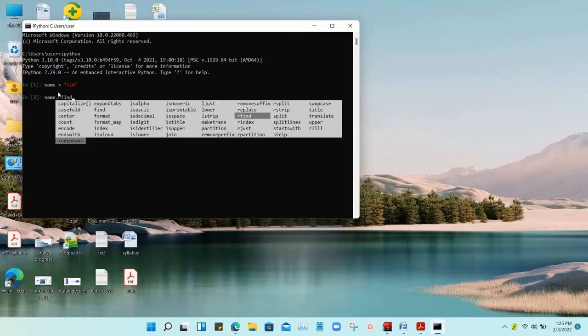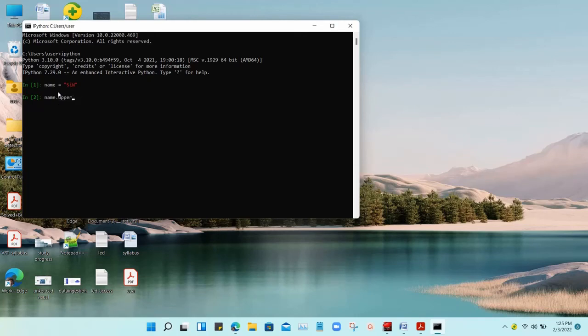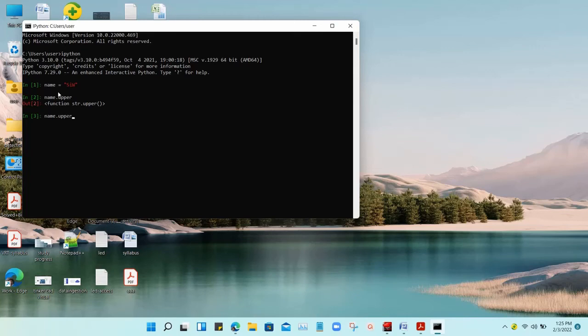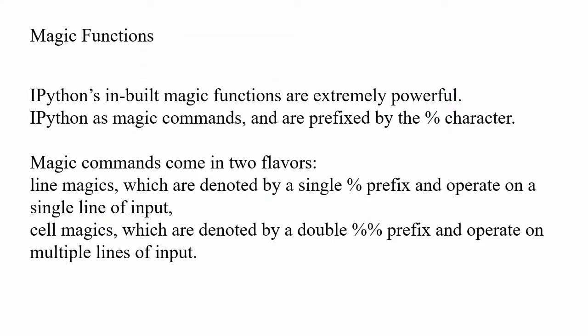So this is a feature. You can see the variety of operations we can do. You can use upper, lower, capitalize, whatever operations are possible, it will show. You just need to complete it with open and close parentheses. Name dot tab, I'm going to use upper with open and close parentheses, and enter. It gives the result SIW, right? It shows the operation. That is a feature.